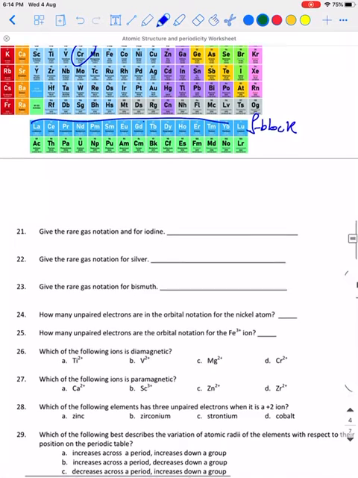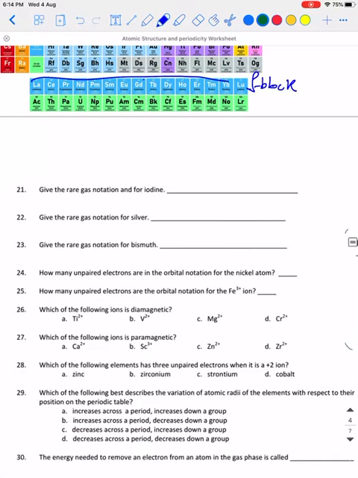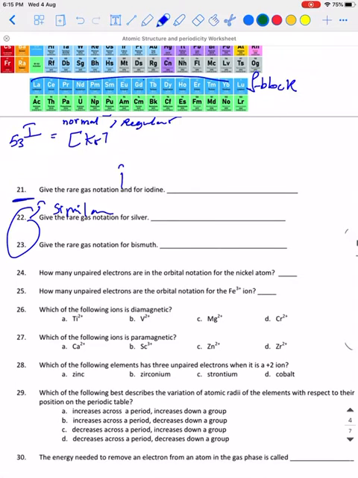Now, give the rare gas notation for iodine. If I have to, I will solve number 21 because 22 and 23 are similar to 21. Okay, so for iodine, the atomic number is 53. Its normal, regular electron configuration is krypton 5s2, 4d10, 5p5. This is the normal one.